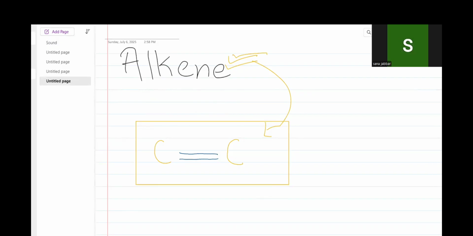All right, let's discuss it more. If there are two bonds, 1 and 2, like a double bond present between them, how many bonds are left? Only 2 bonds are left, because carbon can make only 4 bonds as it has 4 valence electrons.